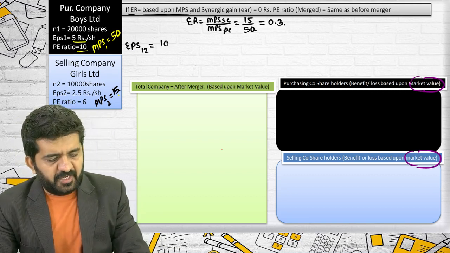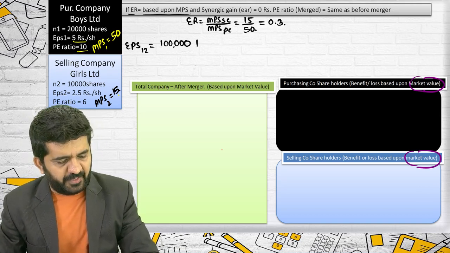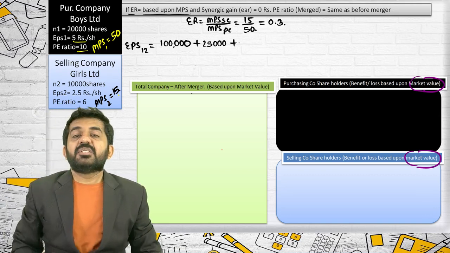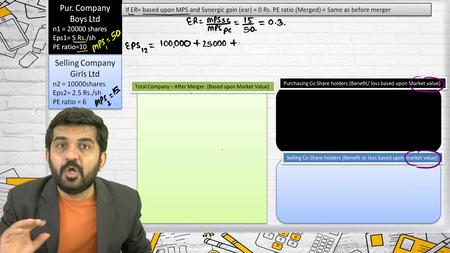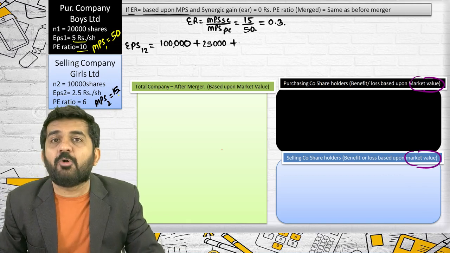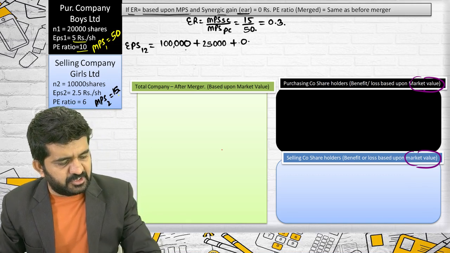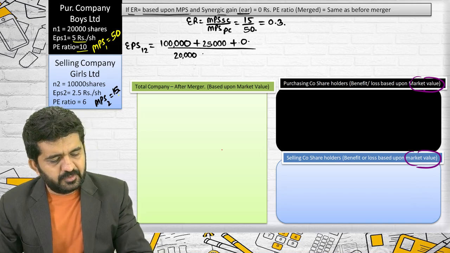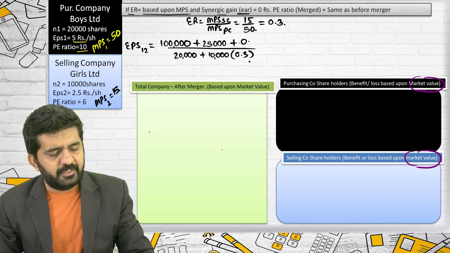Let me find out EPS 1-2. Earnings of company 1 lakh. Because I have taken the data the same, now this becomes easy. 20,000 into 5 plus 25,000, synergic gain based upon earnings, is 0, divided by 20,000 plus 10,000 into 0.3.